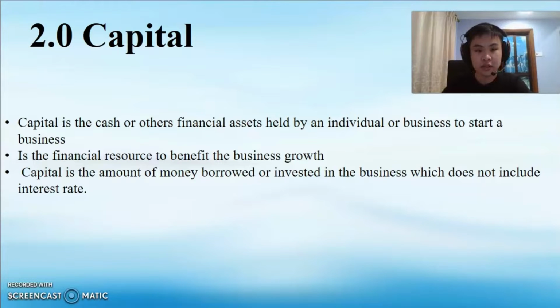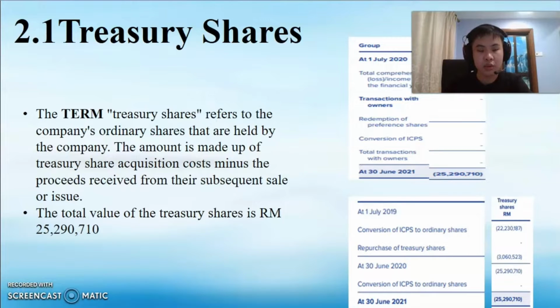It's the financial resources to benefit the business growth, and capital is the amount of money borrowed or invested in the business, which does not include interest rate. 2.1 Treasury shares. The term treasury shares refers to the company's ordinary shares that are held by the company. The amount is made up of treasury shares' acquisition cost minus the proceeds received from their subsequent sales or issue. The total value of the treasury shares is RM